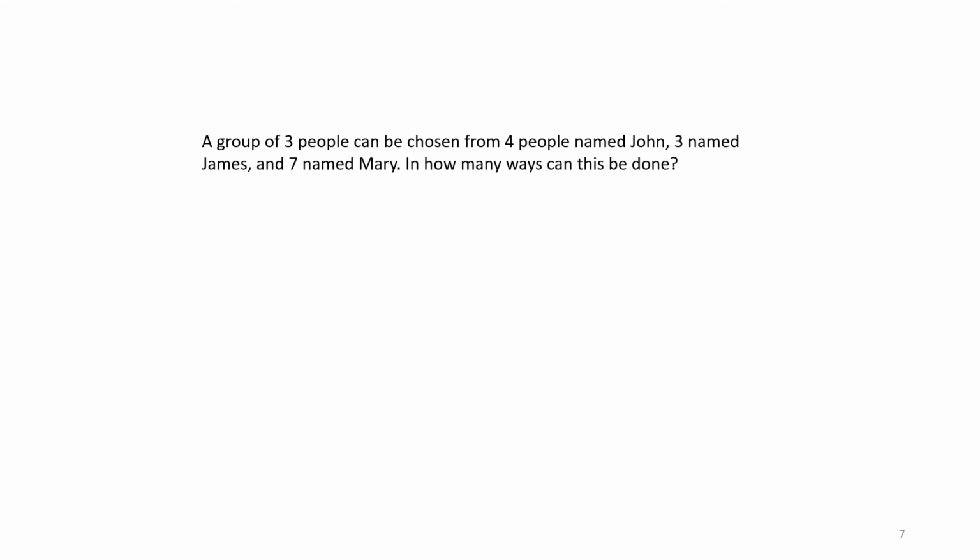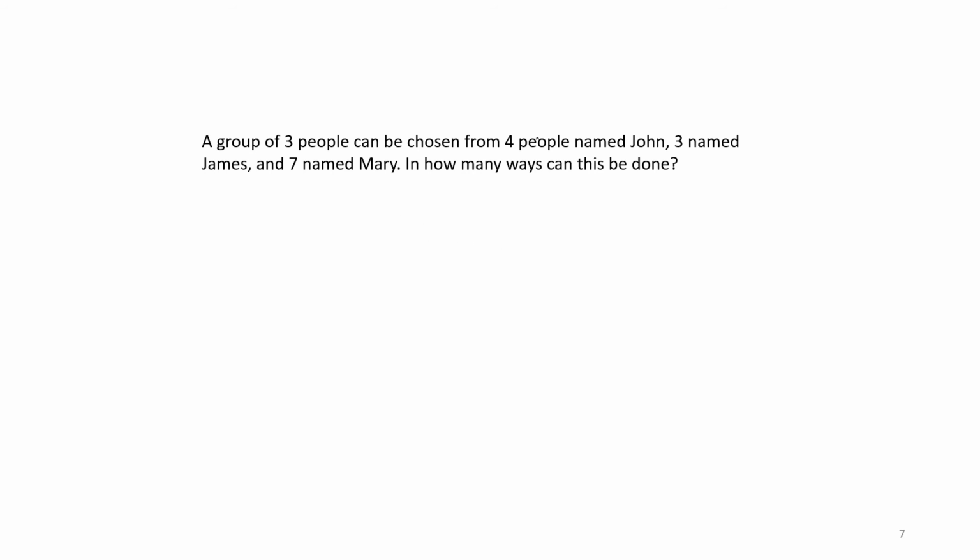A group of 3 people can be chosen from 4 people named John, 3 people named James, and 7 people named Mary. In how many ways can this be done? This is a bit of a trick question, because they're giving you 3 disparate groups here, and you might be tempted to do permutations or assume that you're choosing 1 from each group. That's not the case. You just have to choose 3 people from this large group of people.